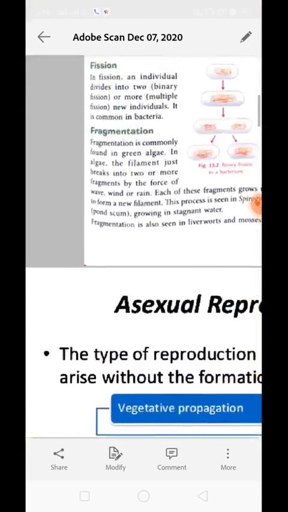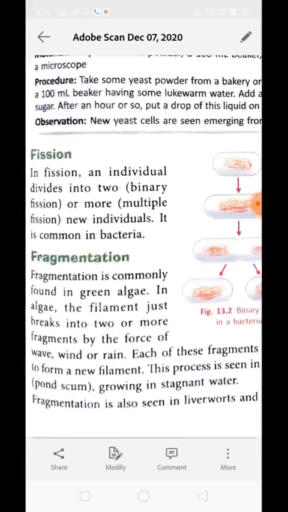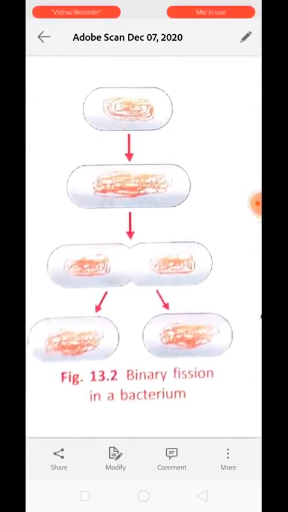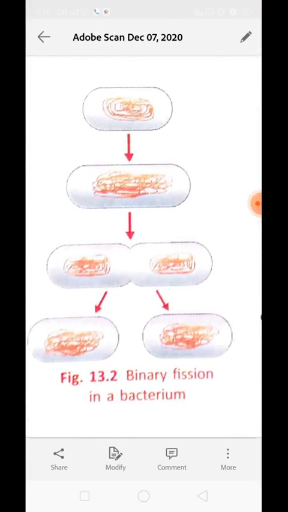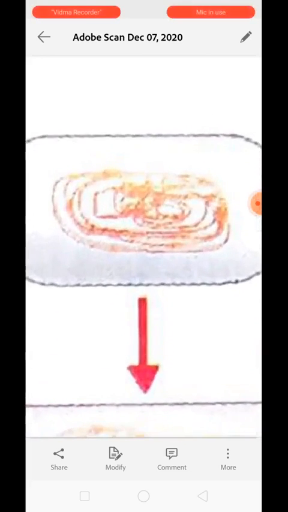The next type of asexual reproduction is fission. In the case of fission, the cell gets divided into two or more different new individuals. Fission means simply breaking down of the cell to give rise to new individuals. It is common in bacteria. This is the example of bacteria over here. The central thread-like structure is the DNA of the bacteria.